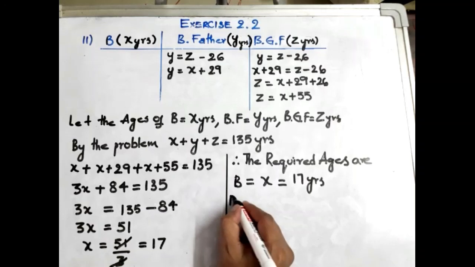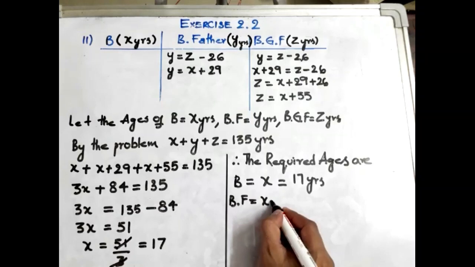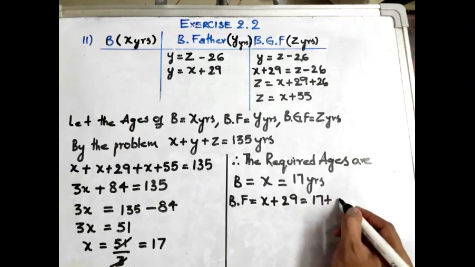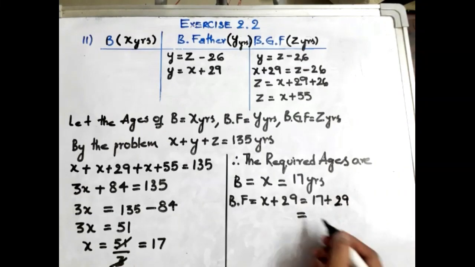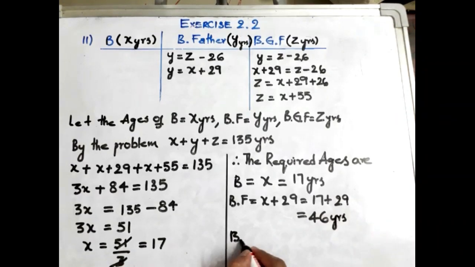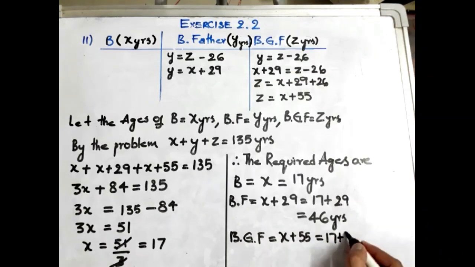Baicheng's father is equal to X plus 29, that is 17 plus 29, which is 46 years. And Baicheng's grandfather is equal to X plus 55, that is 17 plus 55, which gives 72 years.